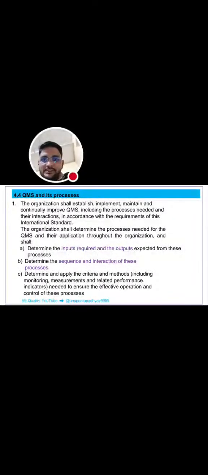4.4 means fourth subclause is 4.4, that is QMS and its processes. We need to maintain the quality manuals, procedures, turtle diagrams, and other formats in these clauses. Determine the inputs required and the outputs expected from these processes, determine the sequence and interaction of these processes, determine and apply the criteria and methods, including monitoring, measurement, and related performance indicators needed to ensure the effective operation and control of these processes.